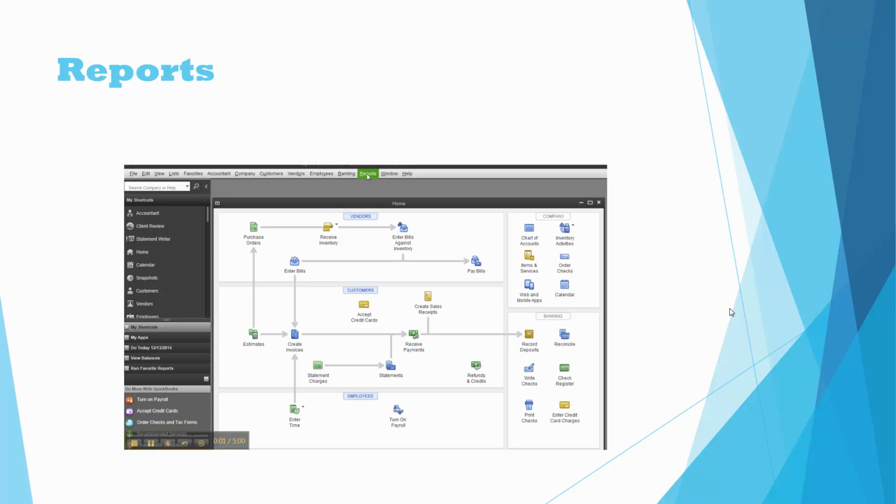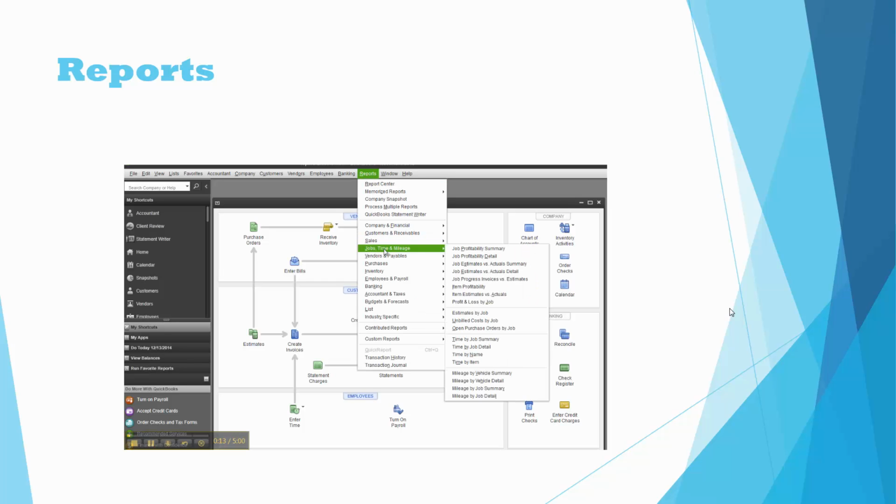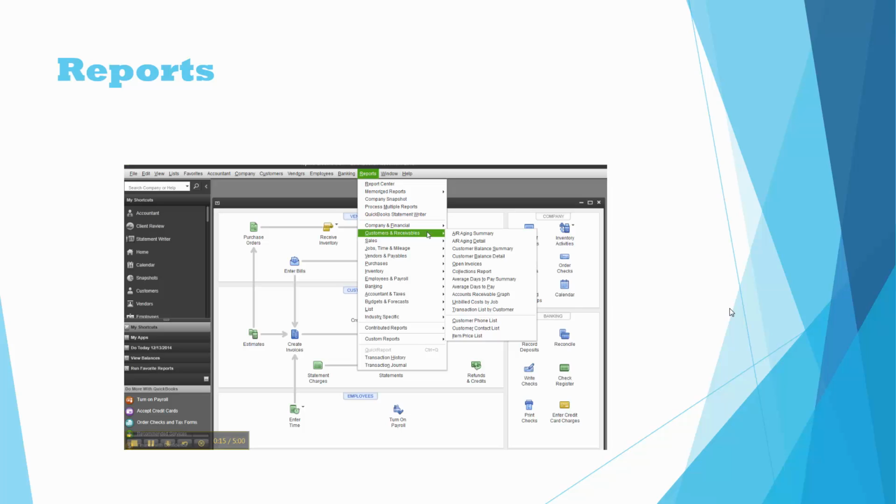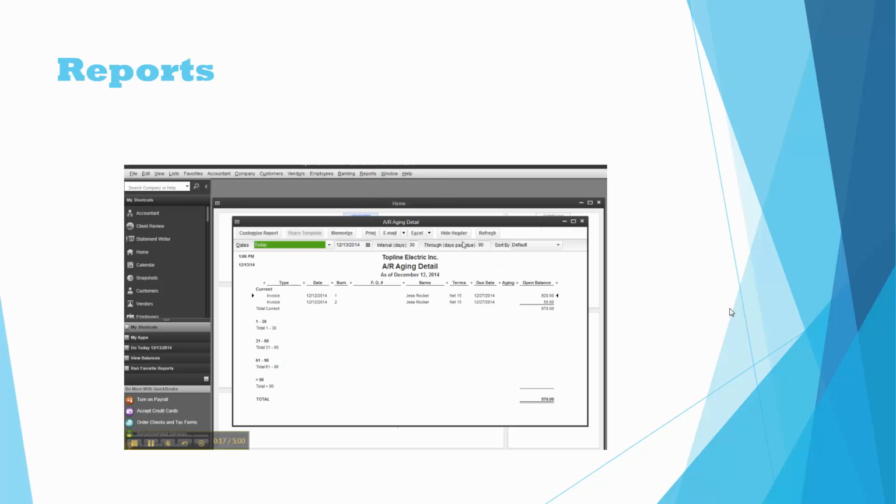More about the reports that we use for our business. Besides the journal, balance sheet, profit and loss, and the trial balance that we use a lot, especially at month end, a few of the other reports that we use are the accounts receivable detail, to see what customers owe us money and when they're supposed to pay that. That's important for cash flow.